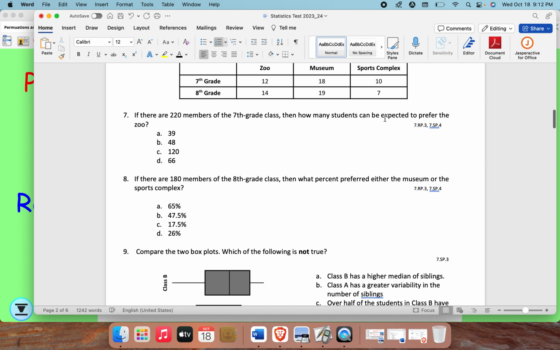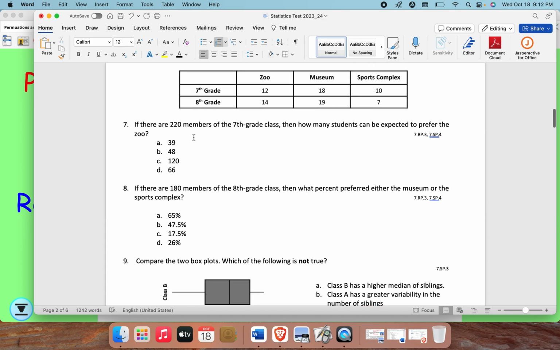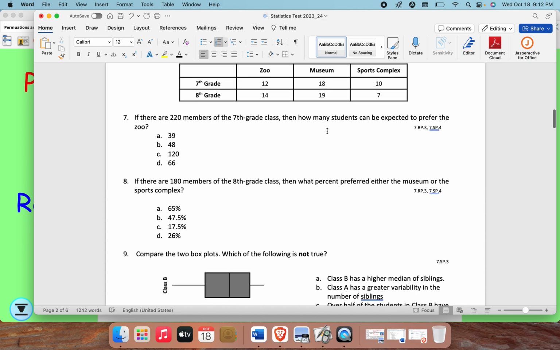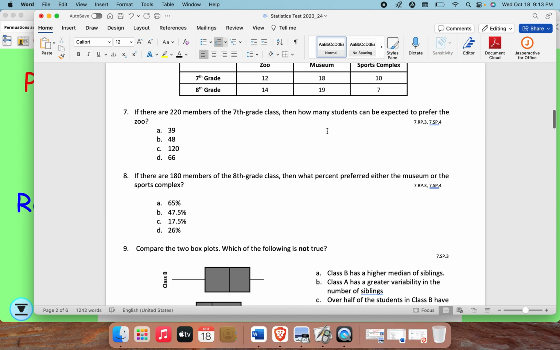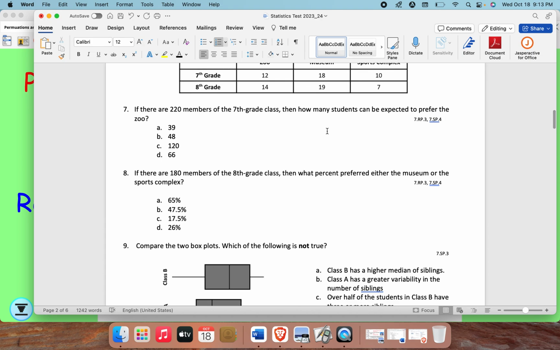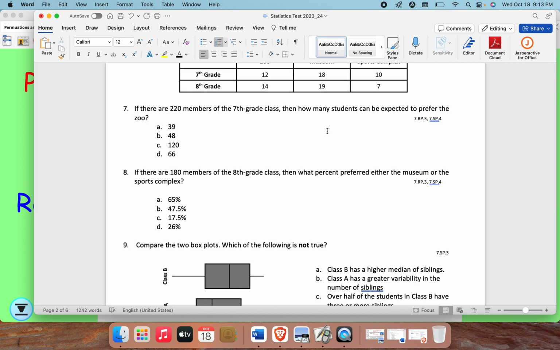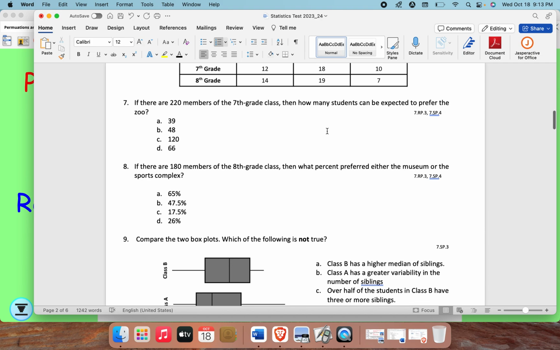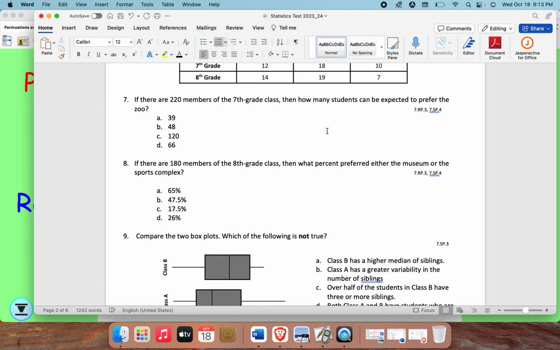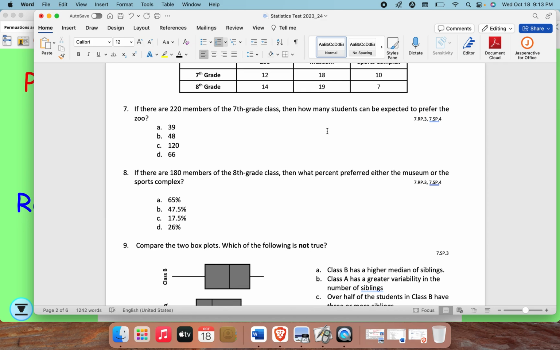So number 7, if there are 220 members of the 7th grade class, then how many members can be expected to prefer the zoo? Number 8, if there are 180 members of the 8th grade class, what percent prefer either the museum or the sports complex?